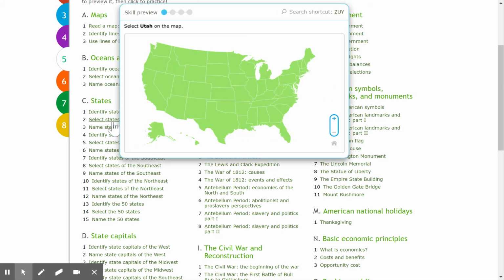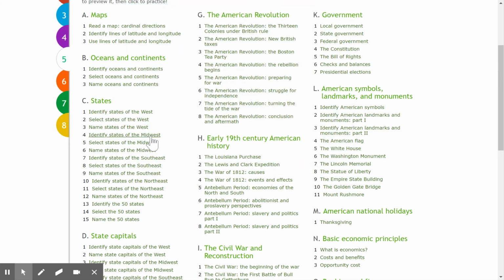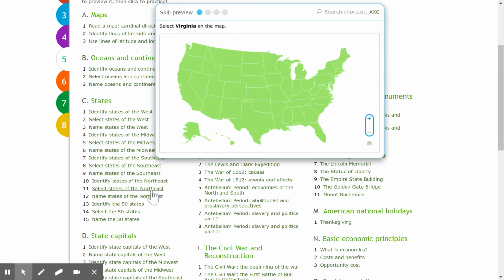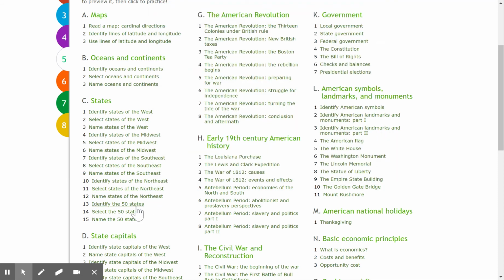I chose to have you select, but if you want to try some of the other ones, it's not going to hurt you at all. Eventually next week, we'll get to the other regions, the Southeast and the Northeast. We may not have time to get to all 50 at one time, but you are welcome. It's not going to hurt you at all to work on trying to do all 50.